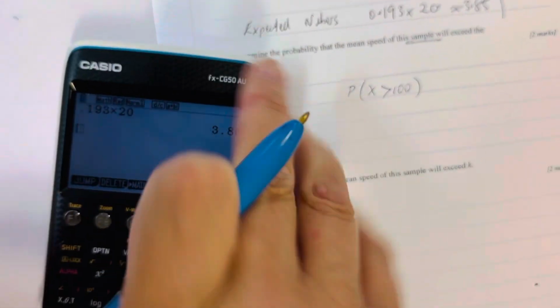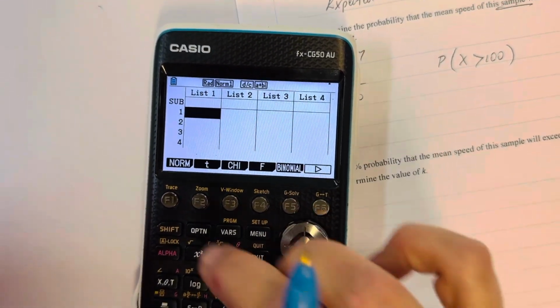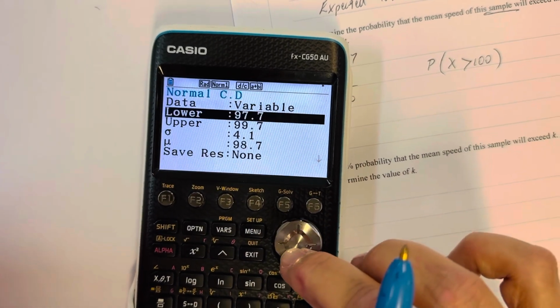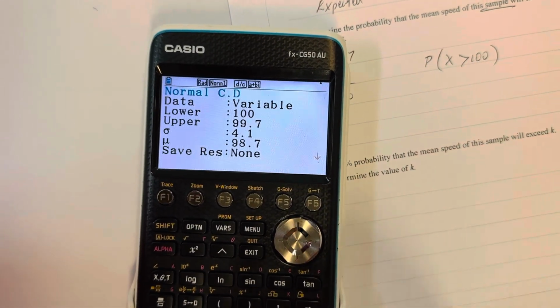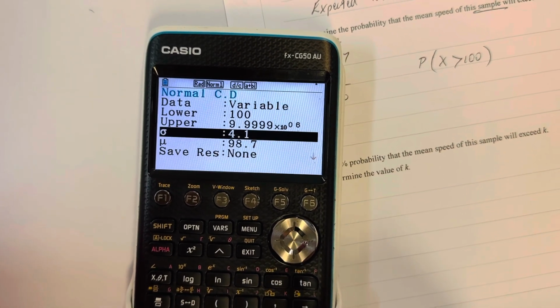So I'm going to go into my stats mode, distribution, normal, NCD, bigger than 100. So 100 is my lower, upper 9999.